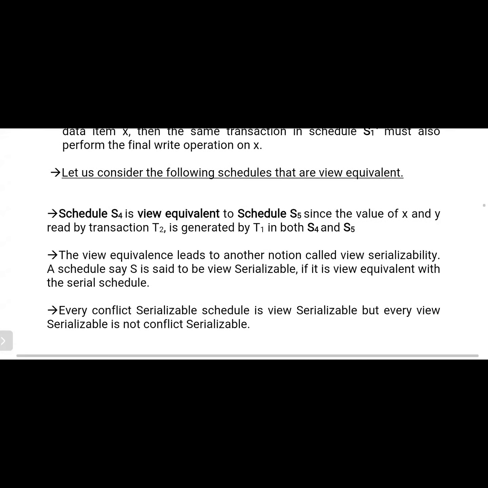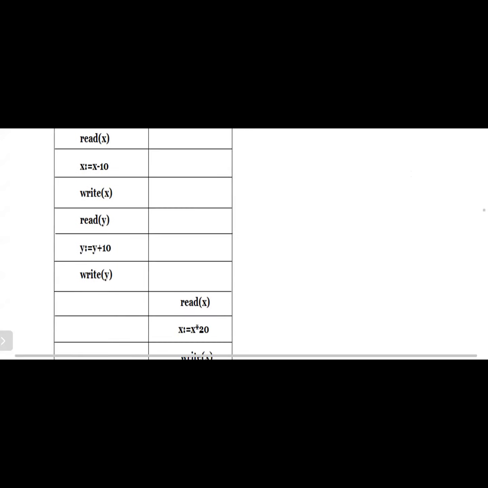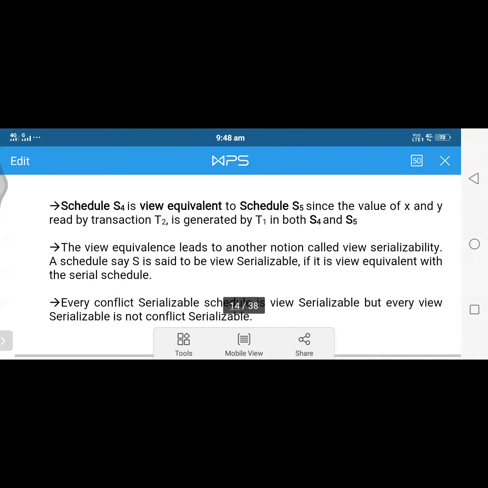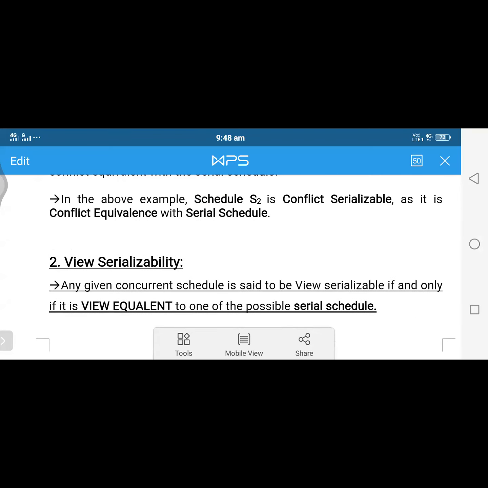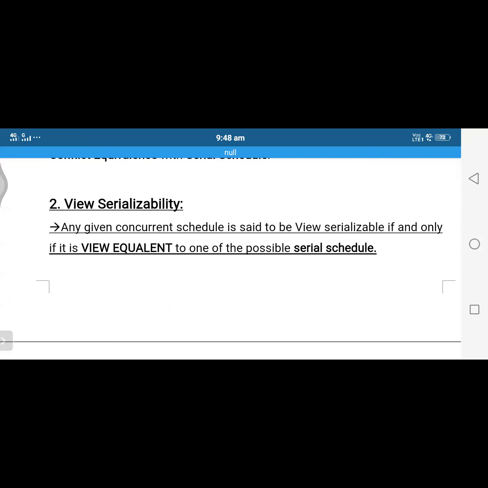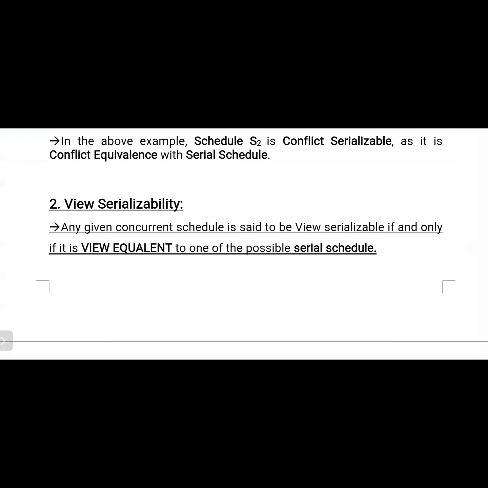Now we try to discuss view serializability. That means we need to verify whether the transactions within those types of schedules produce the same result or not. So we need to verify the order also. Any given concurrent schedule is said to be view serializable if and only if it is view equivalent to one of the possible serial schedules.